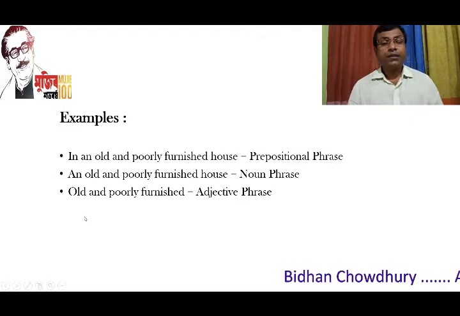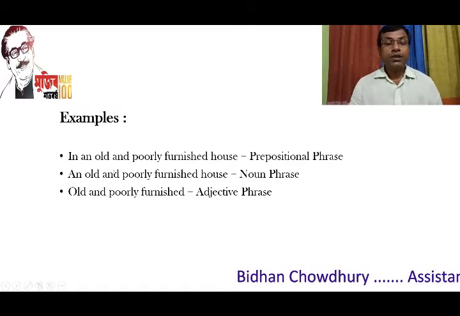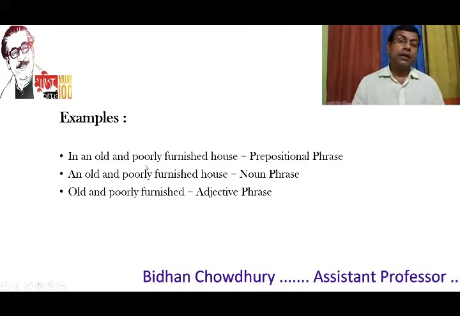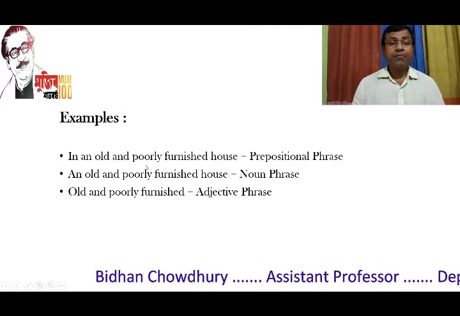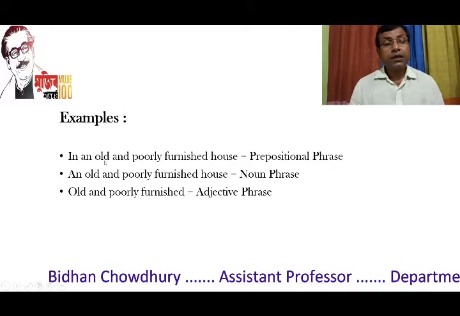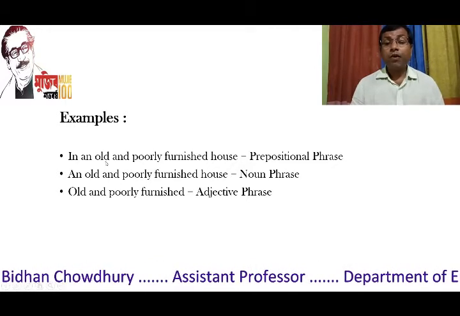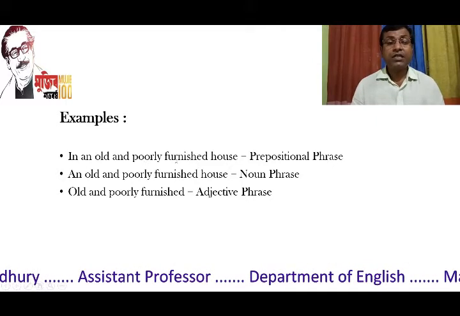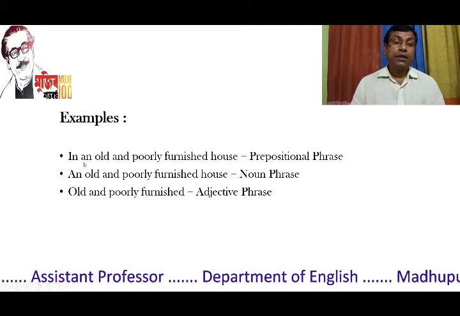Here in this slide, I have included three more examples, and this time phrases are shown not in the form of sentences. I have given the examples just in the form of phrases.